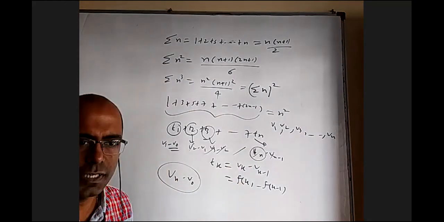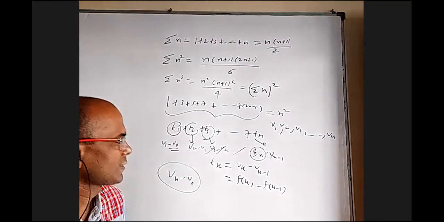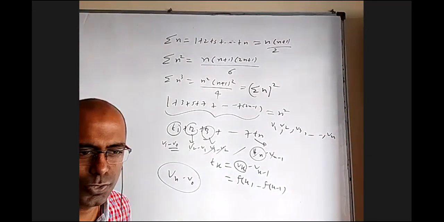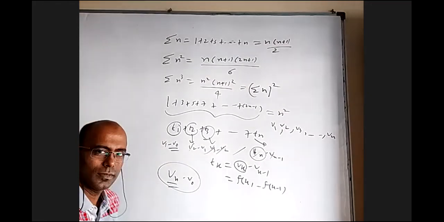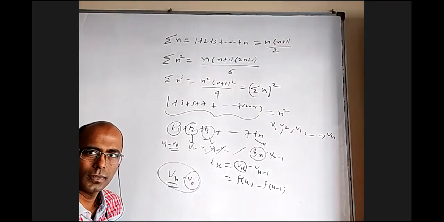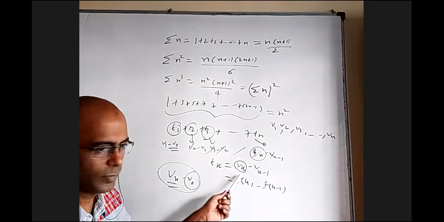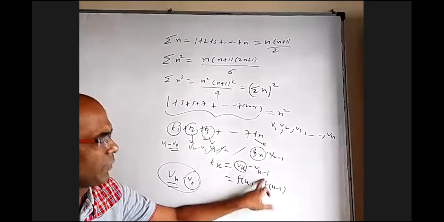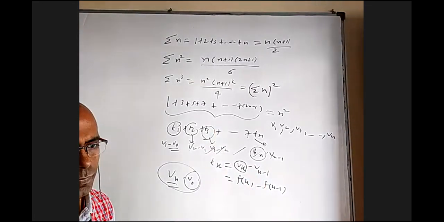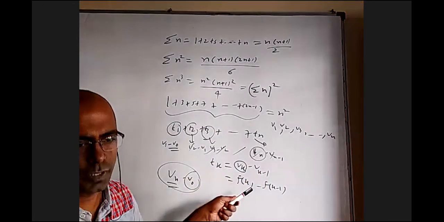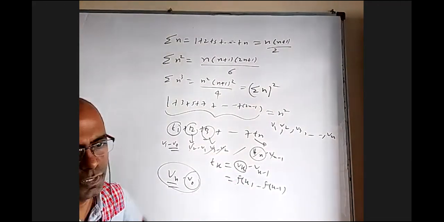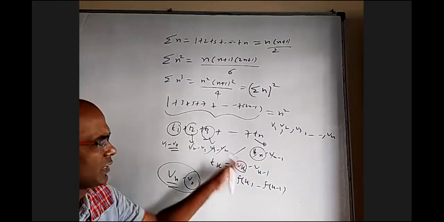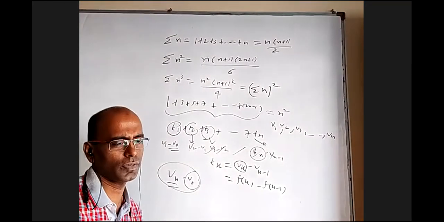But identifying that V is easier in some questions and a little difficult in others. Actually, if you identify this, you have almost got the answer, because the final answer is Vn only, minus a number. If somebody is able to guess Vk, you already got the answer right there. But the thing is, when you replace k with k minus 1 and subtract, you are getting this. So the main problem in the method of differences is how to get the idea of what this Vk is, or how to write each term as a difference of two things. That is only with the help of the question, so theory alone is useless for this method.